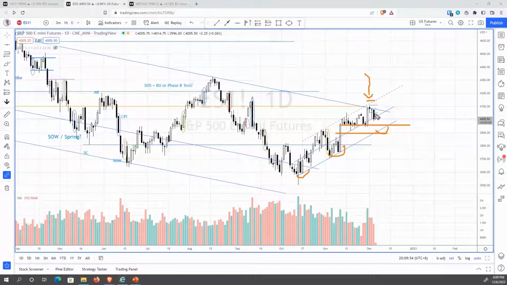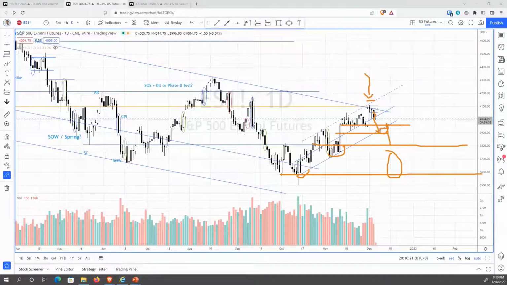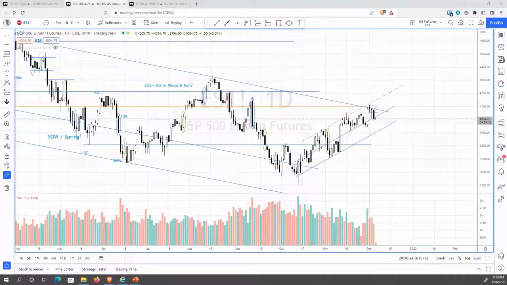And if we see this kind of movement down, followed by inability to rally, touching the axis line as the resistance, and then eventually getting rejected again, coming down, then I think 3800 is pretty much another logical level. Not to mention there is some more room downwards here. Okay, 3600, that's a previous swing low right here. So at the moment I'm not that bullish, and I think that we sort of tested this supply line with the increasing of the supply. So we just need to see whether there's follow through to the downside immediately, or will we see another attempt to rally up and then eventually fail again.